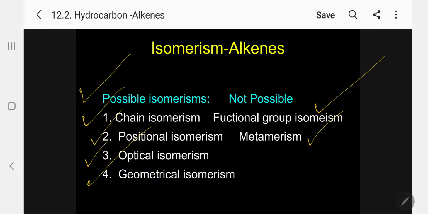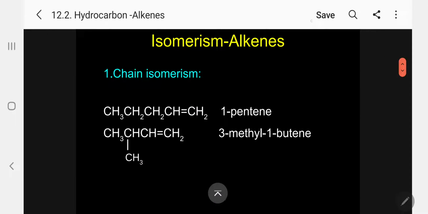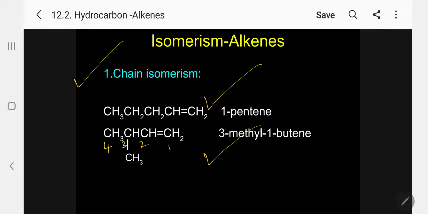Kindly follow. Okay, so now let me discuss examples of the first four possible isomerisms. Number one, chain isomerism, as we have just discussed: 1-pentene and 3-methyl-1-butene. Numbering 1, 2, 3, 4, this is the corresponding parent chain, so the parent chain is butene.